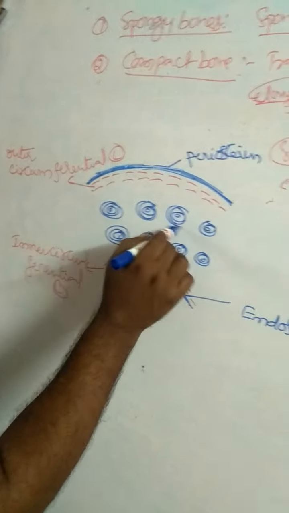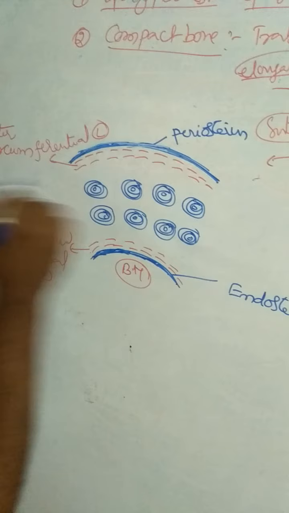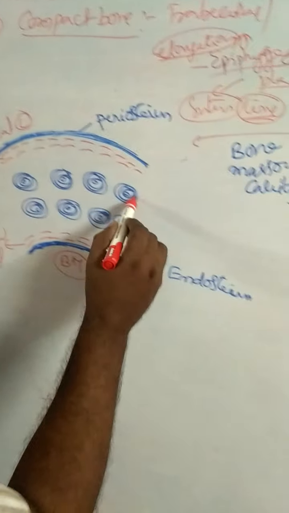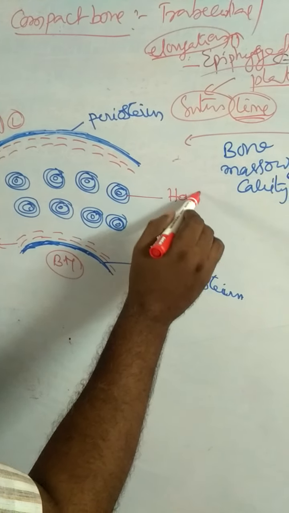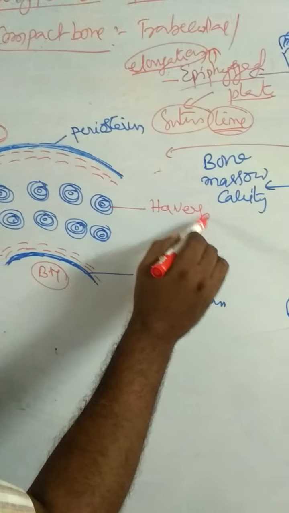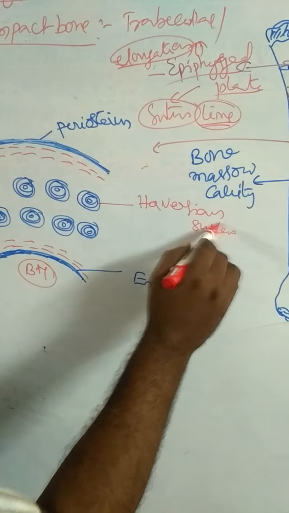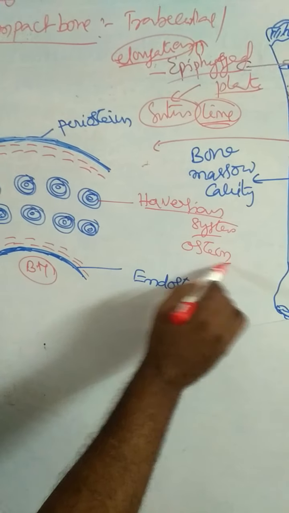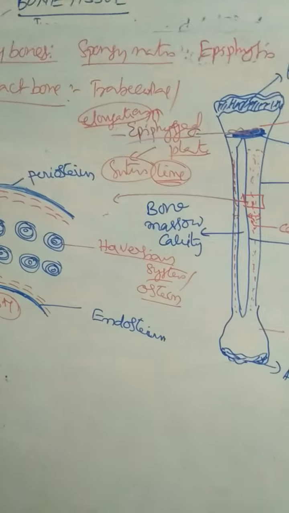What are Haversian systems? Haversian systems are the structural and functional unit of bone. Haversian system, or osteon, is the structural and functional unit of bone.